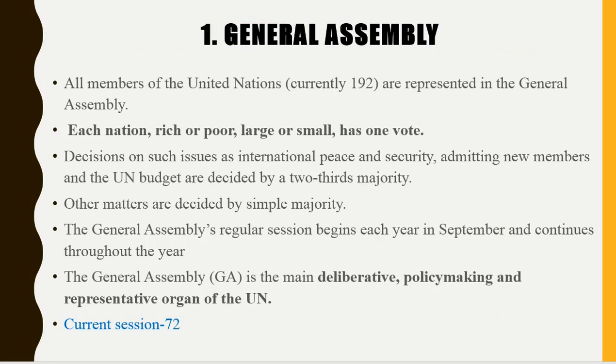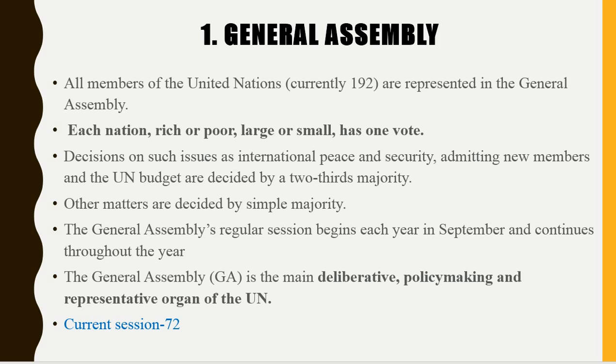Each nation, rich or poor, large or small, has one vote. It means that if some country wants to share their decisions or ideas, they only have a single vote. Similarly, China has one vote, India has one vote, and countries like the Maldives, because of their small size, also have a similar vote, that is, one vote per country.